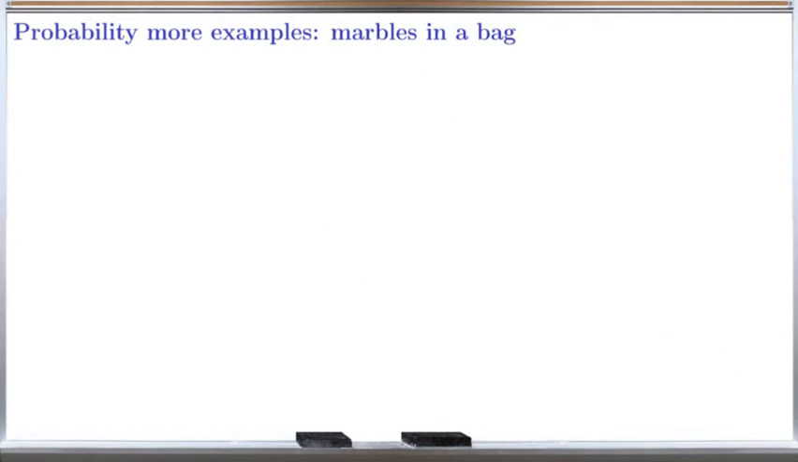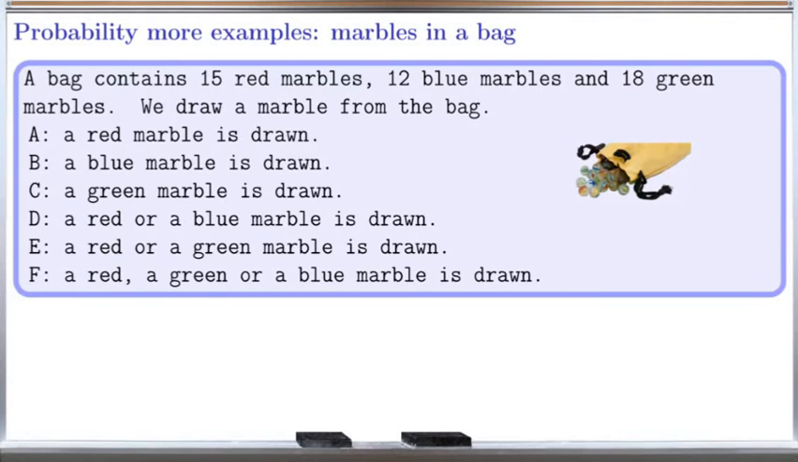Also, let's look at more probability examples. This is about marbles in a bag. A bag contains 15 red marbles, 12 blue marbles, and 18 green marbles. We draw a marble from the bag. For A, a red marble is drawn. B, a blue marble is drawn. C, a green marble is drawn. D, a red or a blue marble is drawn. E, a red or green marble is drawn. And F, a red, a green, or a blue marble is drawn.